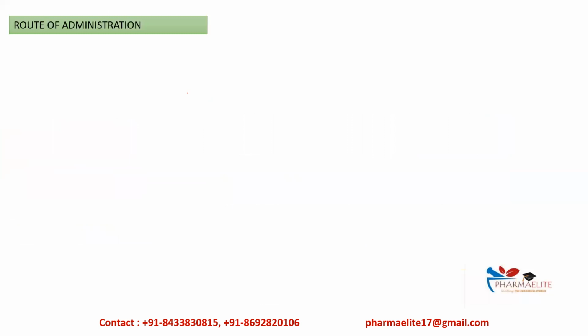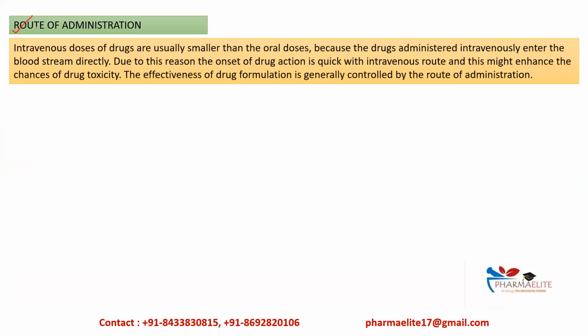Then next one, route of administration. Which route we take any drug by also matters a lot, okay. If we give a dose by the intravenous route, okay, then we will have an immediate action, we will get a quick drug action. Why? Because this drug will directly enter the systemic circulation or the blood, right? And hence it requires a smaller dose than what is required in oral doses, okay. So due to this reason, the onset of drug action is very quick in the intravenous route, and this might enhance the chances of drug toxicity as well, okay.